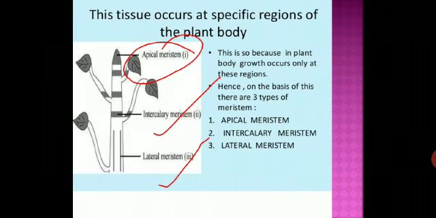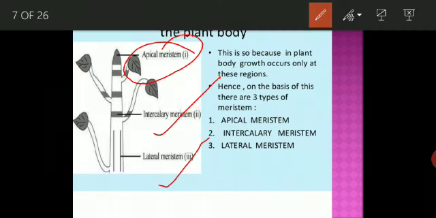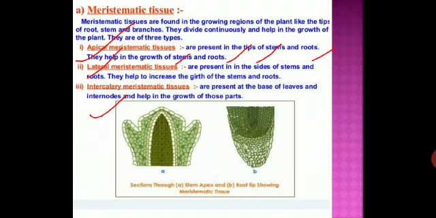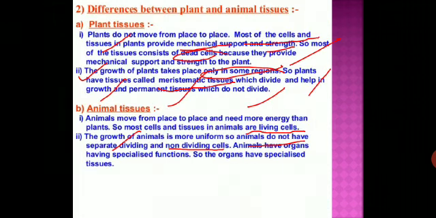They do not have vacuoles. So I hope you understand, students. Meristematic tissue has three types: apical meristematic, lateral meristematic, and intercalary meristematic.